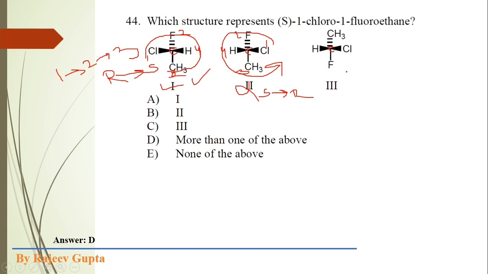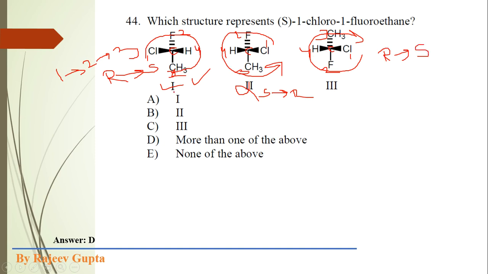Now the third structure, 1, 2, 3 and 4. 1 to 2 and 2 to 3. Movement is clockwise, so it should be R, but we reverse our answer because hydrogen atom is present at the horizontal line in this Fischer projection, so it is S.